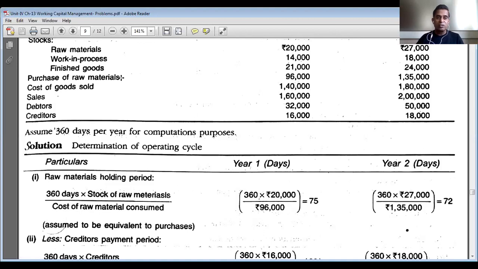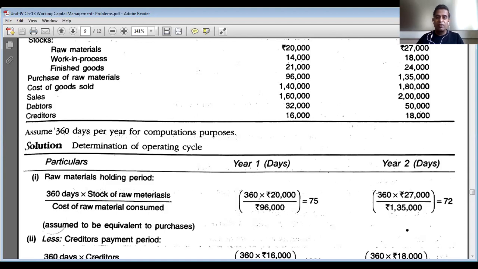The raw materials consumed will be equivalent to purchased raw materials during the year, 96,000 rupees. So 360 multiplied by 20,000 whole divided by 96,000. Simplify it, you'll get 75 days. So raw material holding period is 75 days.